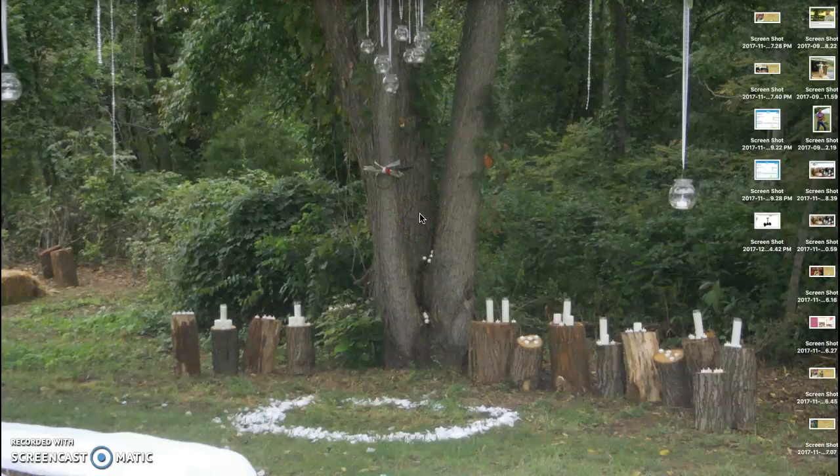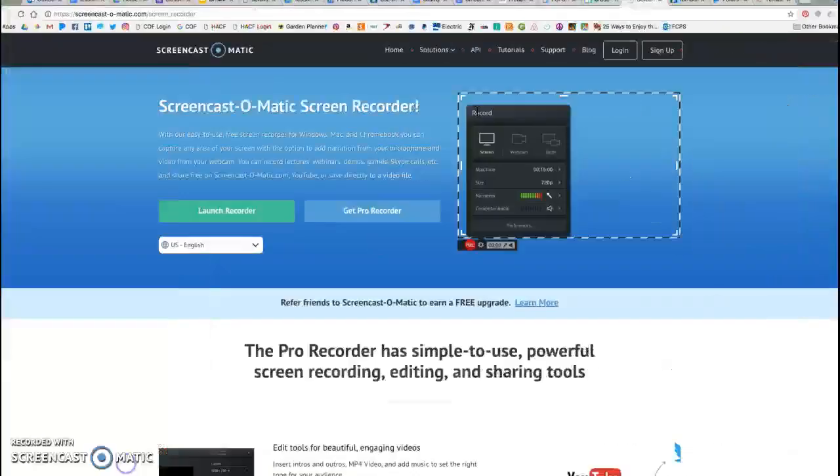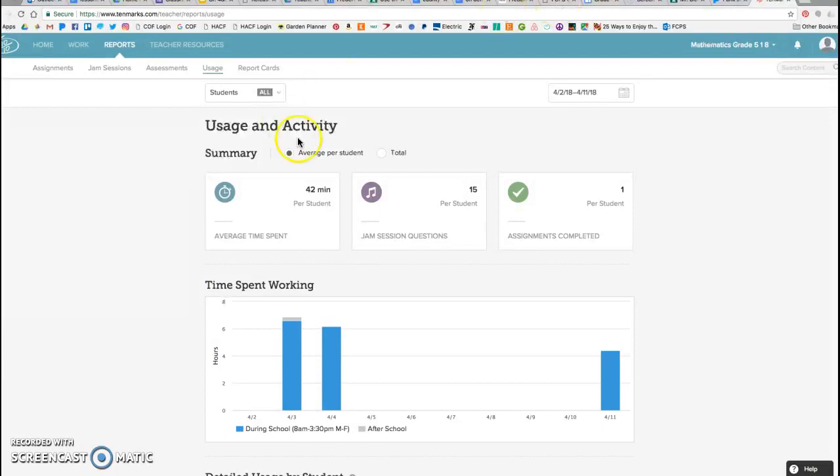Mr. Blair here. I'm going to take a quick screencast to show you how to access your TenMarks usage data. Thank you in advance for agreeing to this idea. I think it'll be really cool for our students. So access whatever internet browser you want to use. Get yourself logged on to TenMarks.